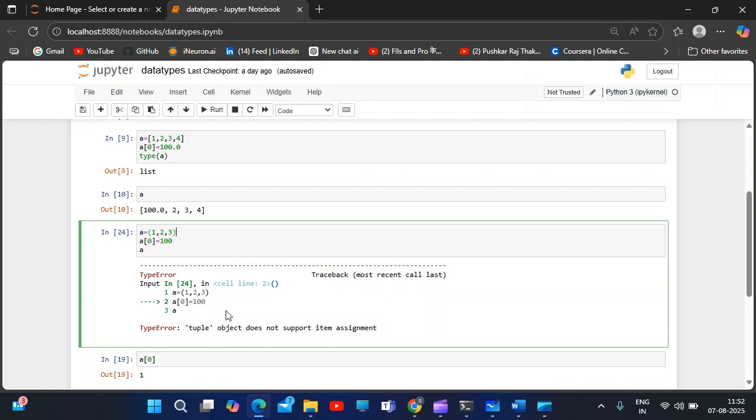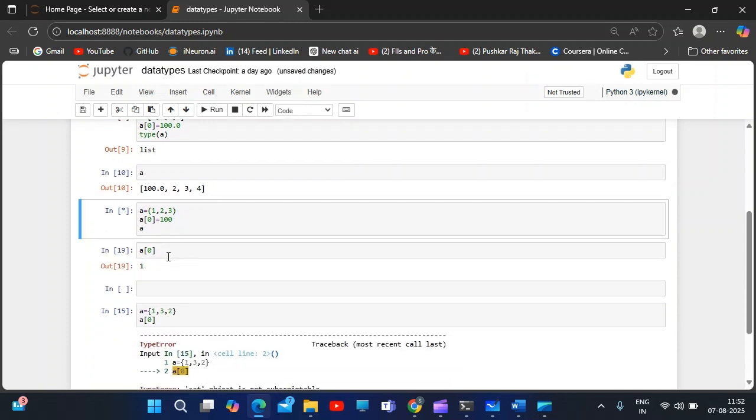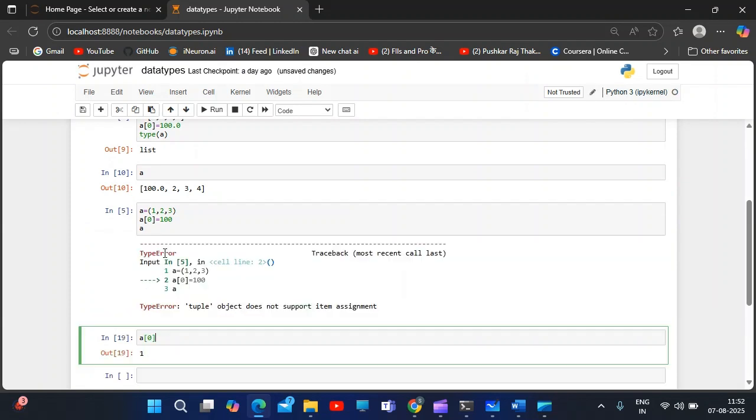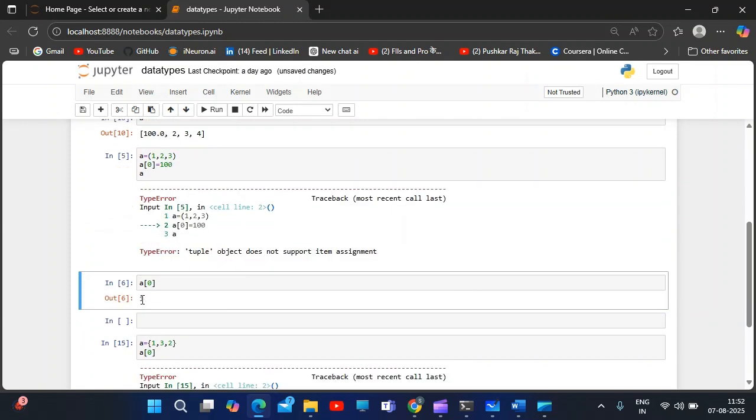Once it is created, we can't change it, but we can extract from it. I can't update the value, but I can extract the tuple elements, like the first index and its value. So a tuple is immutable.